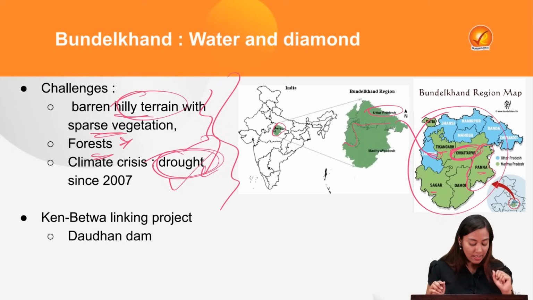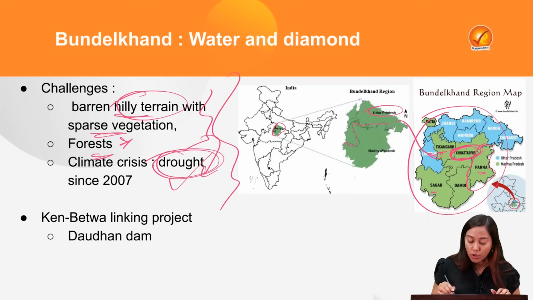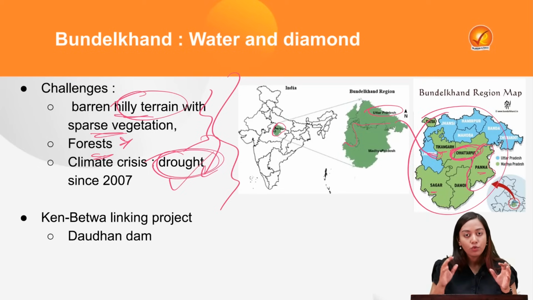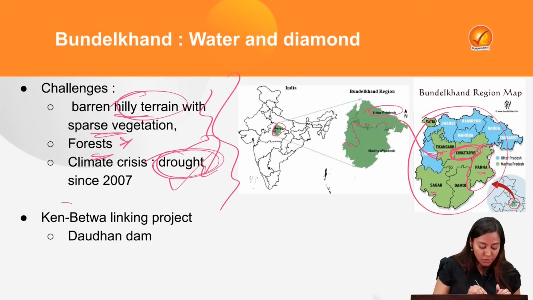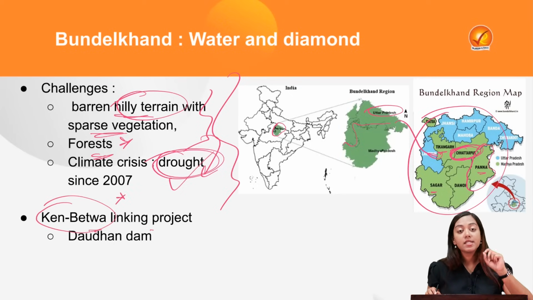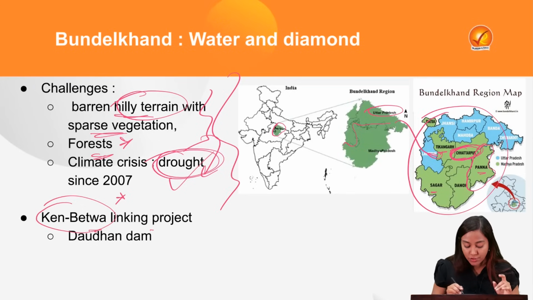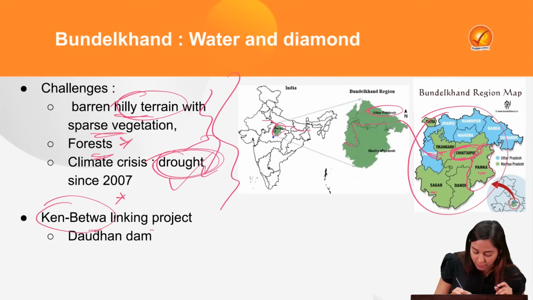That's the first thing. Now, because there is a shortage of water because of low monsoon, the government is also thinking of having a Ken-Betwa linking project. What is the Ken-Betwa linking project? India's first river interlinking project. This is between two tributaries of the Yamuna river: the Ken river and the Betwa river.